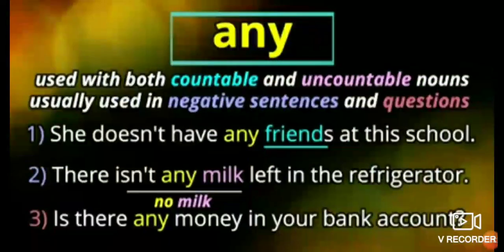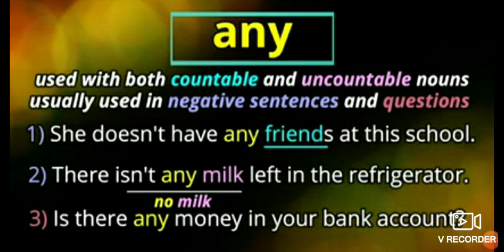Now come to any. Where is any used? Any is used with both countable and uncountable nouns. Just now we saw that some was used for countable and uncountable, and in the same way any is used with countable and uncountable nouns. It is usually used in negative sentences and questions, but generally any is used in a negative sense, meaning nothing, no. And it is also used for asking questions.